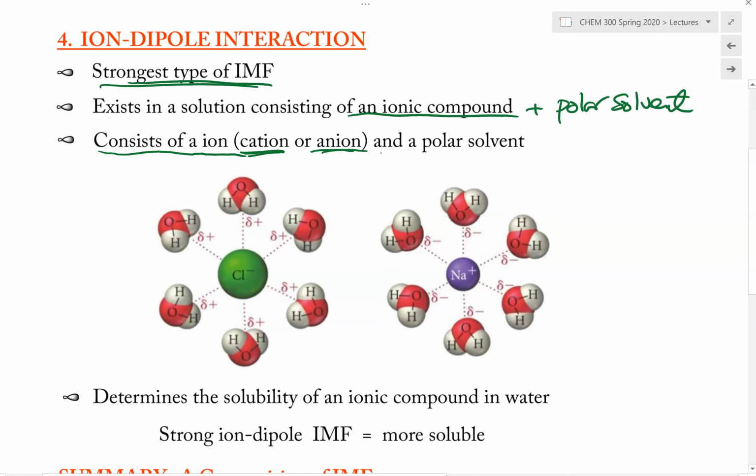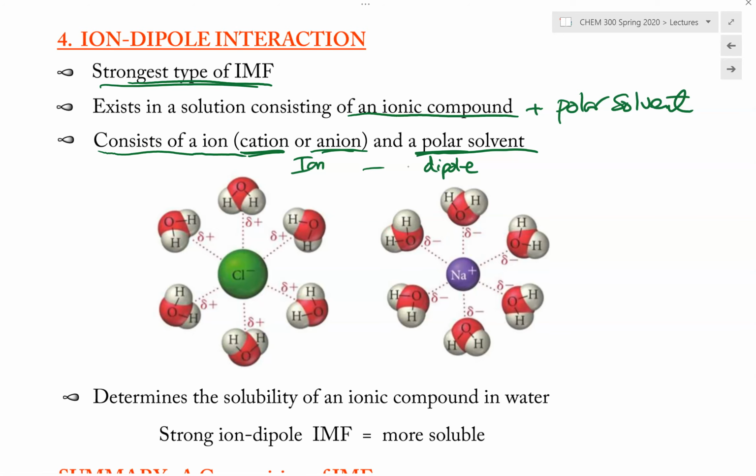The ions, whether cations or anions, are now interacting with the polar solvent, and that's what makes up the ion-dipole interaction. Because the solvent is polar, it will have a dipole to it. And an ionic compound has ions in it. Now the ions are interacting with the dipole moment from the polar solvent. And therefore, it's named ion-dipole interaction.